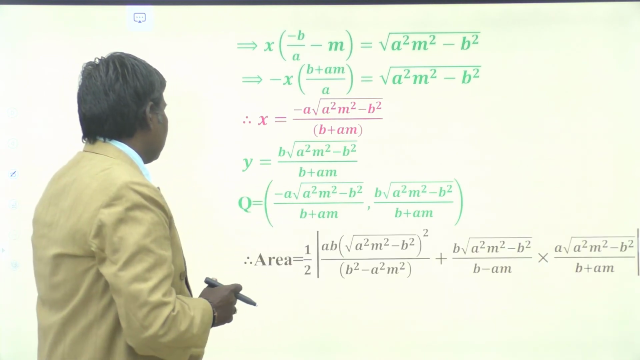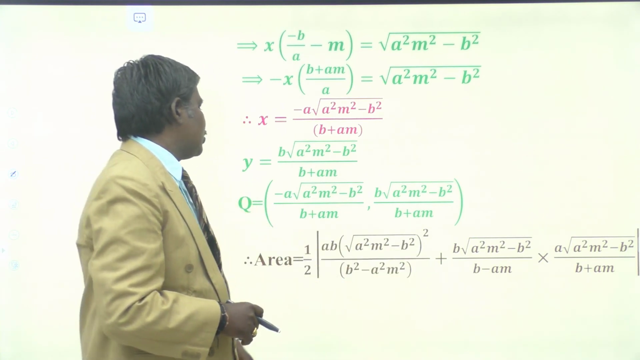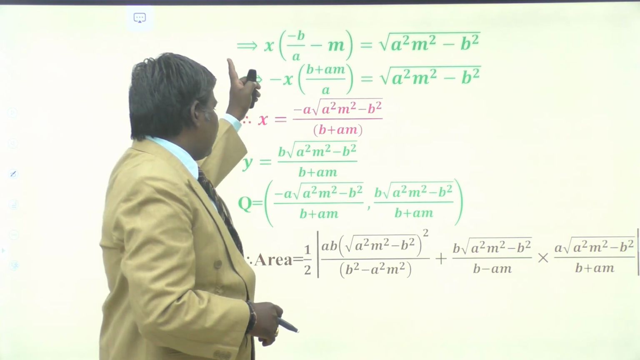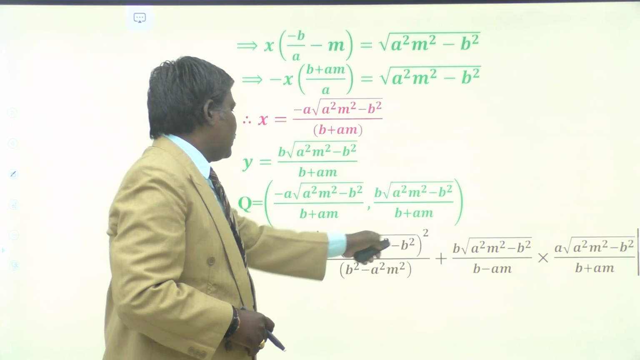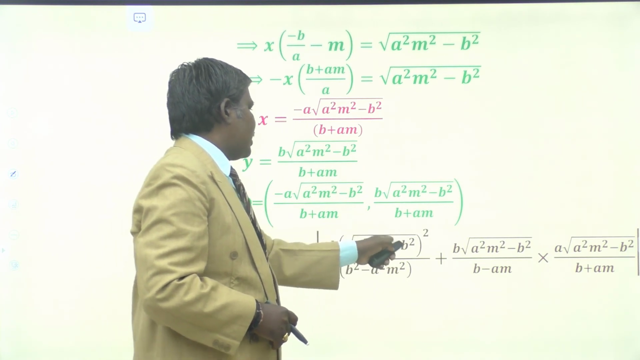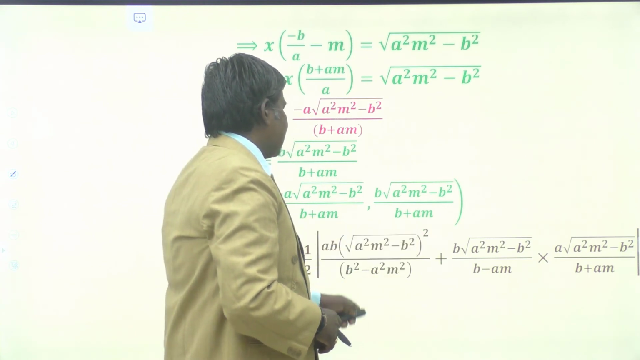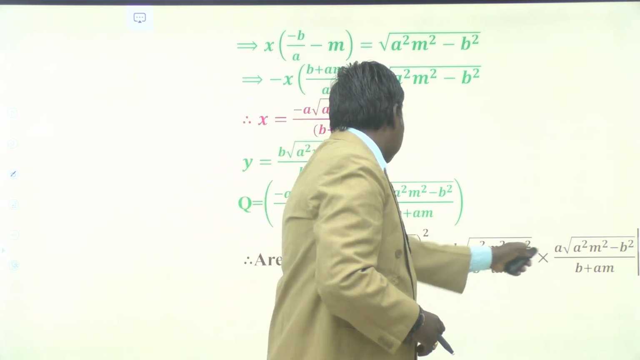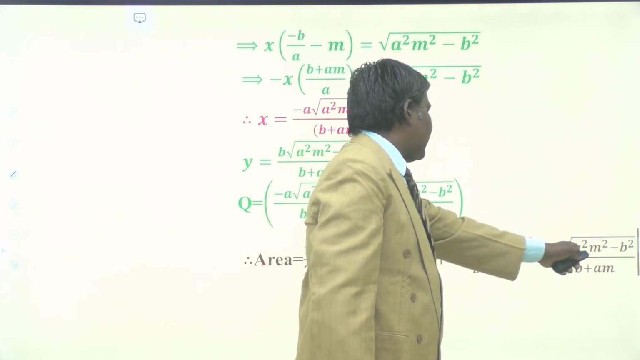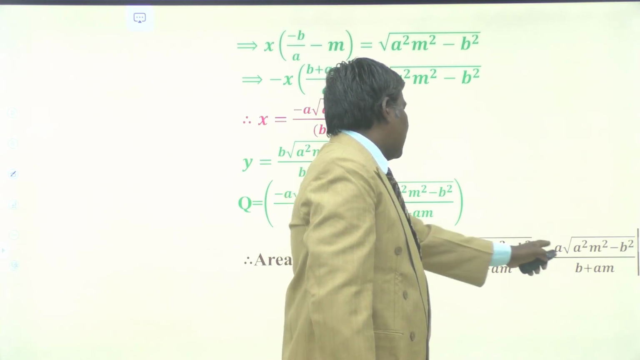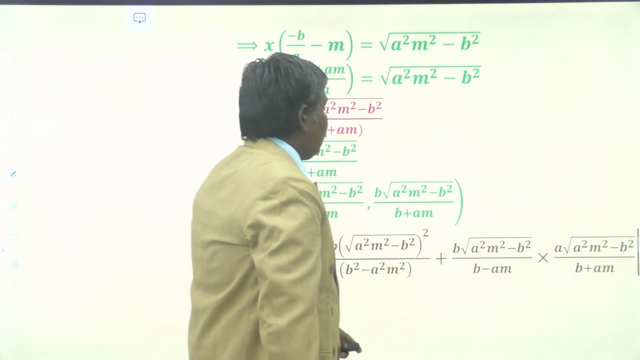We have 3 points. Therefore, the area of the triangle is half modulus of x1 y2 minus x2 y1. We obtain x1, that is the x coordinate of P, into y2, the y coordinate of Q, that is ab into the square of root of a square m square minus b square. The root of a square m square minus b square is the same for both x1 and y2, so the square and square root get cancelled. Similarly, here also b into root of a square m square minus b square by (b minus am) into a into root of a square m square minus b square. ab is there, and here also the square root will be cancelled. By taking the product we obtain the result.